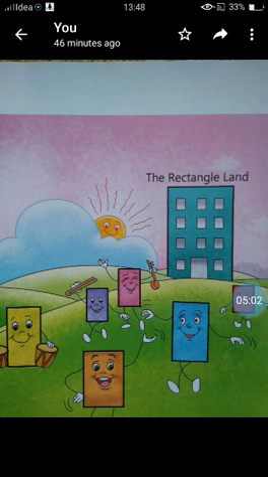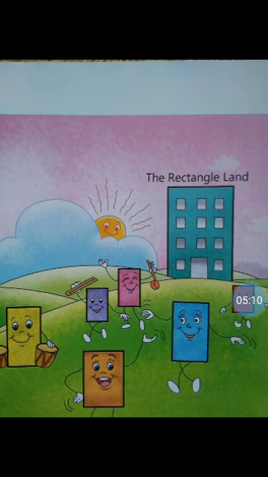So shall we sing one rectangle rhyme? Are you ready? Say, when I show a shape like this, tell me what the name is. It has two long sides, it has two short sides, and it's called a rectangle.